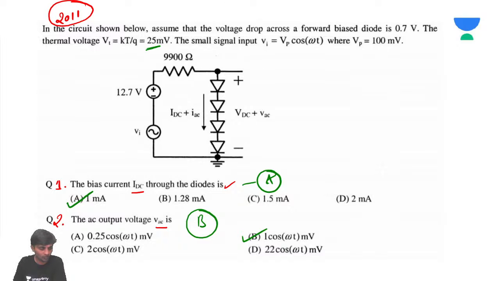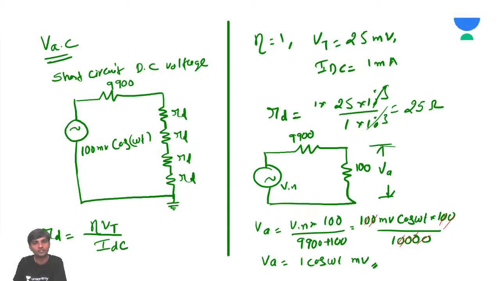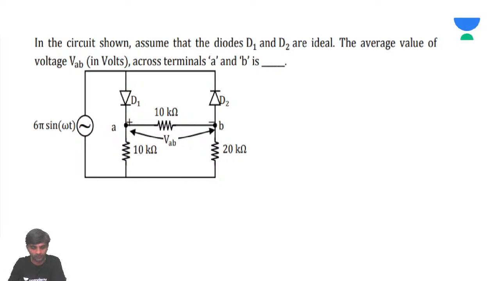So shall we move on to the next problem? Now you should calculate this. In the circuit shown, assume that the diodes D1 and D2 are ideal diodes. The average value of VAB in volts across terminals A and B. VAB is being asked.